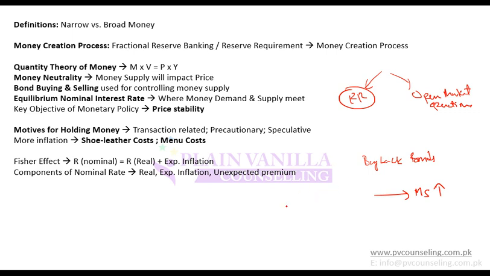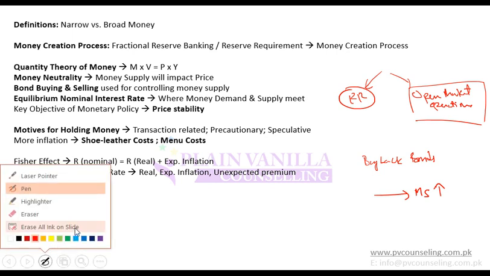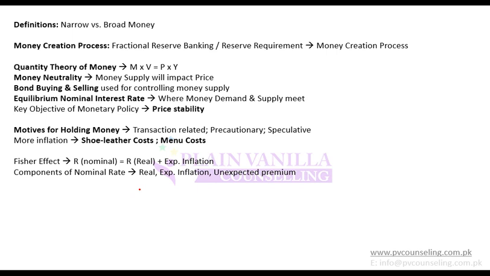Or if it wants to reduce money supply, it will issue bonds and take the money from investors, so money supply in the economy will be reduced. So bond buyback or bond selling are open market operations, and bond buyback is also known as quantitative easing. These are open market operations to change the money supply, or you can change the reserve requirement as well. If you increase the reserve requirement, money supply will decrease, and if you decrease the reserve requirement, money supply will increase.